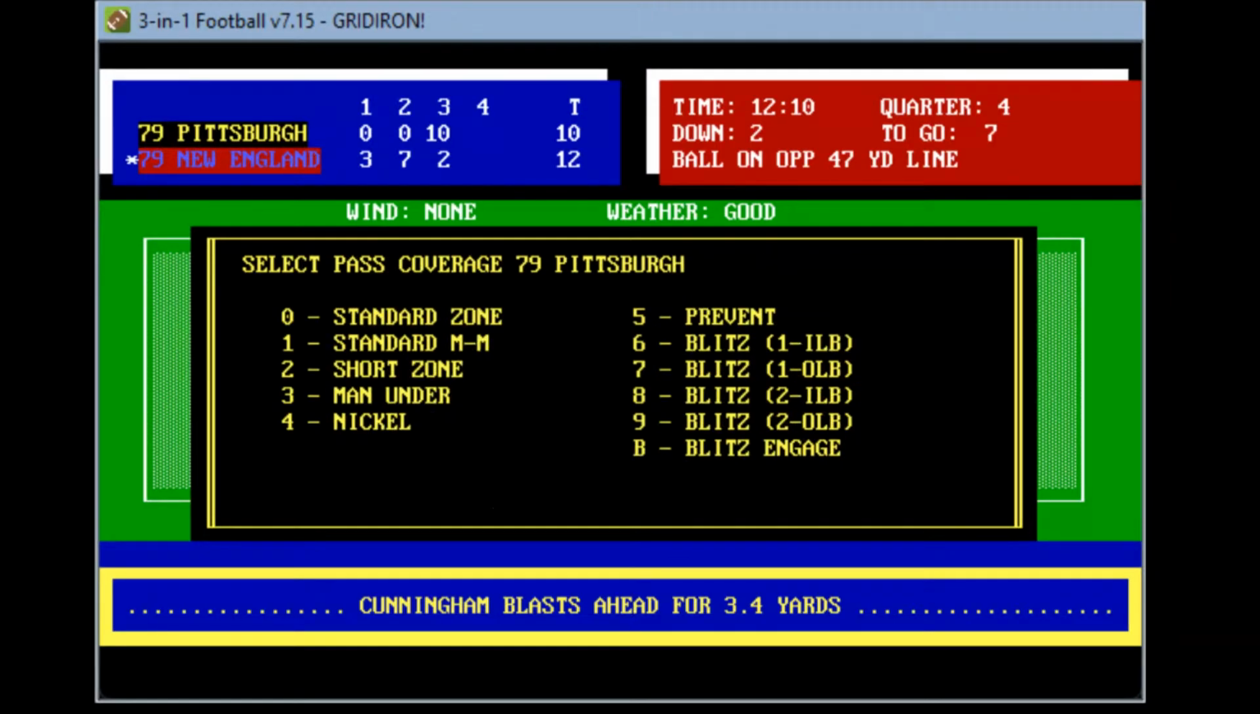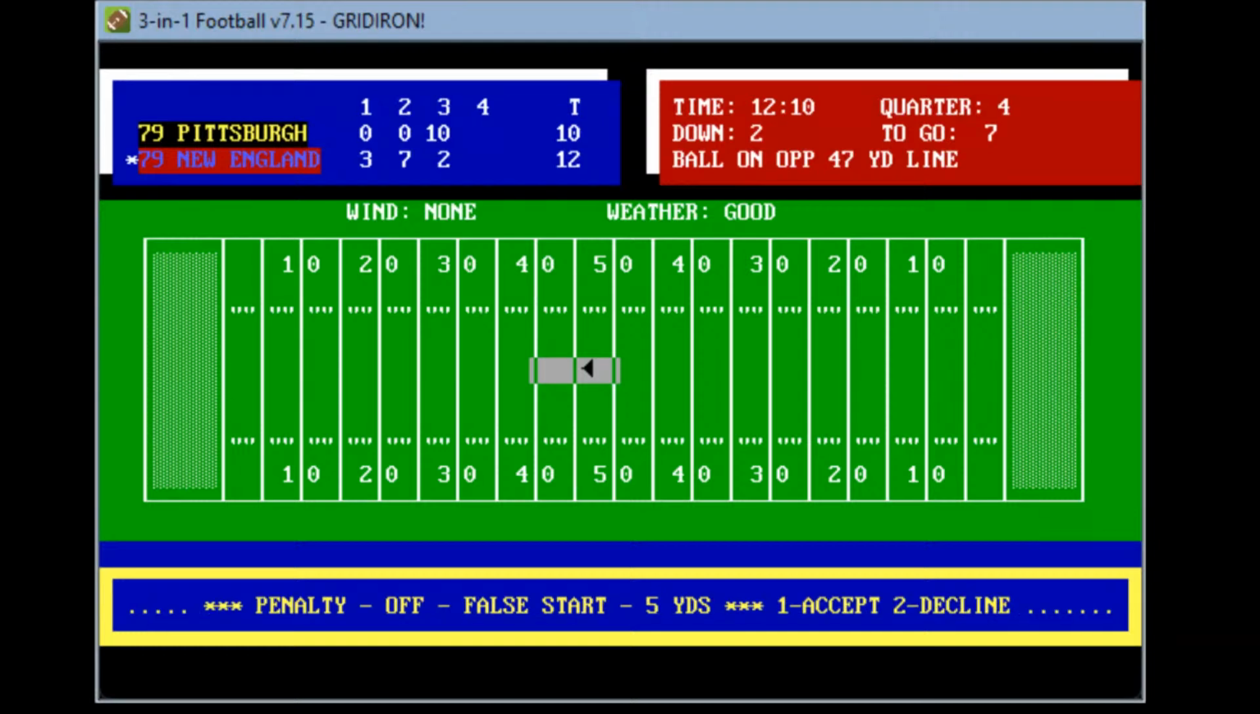Pittsburgh's going to stay with their basic 4-3 set. This is what got them offsides. Pittsburgh will go ahead and accept it.